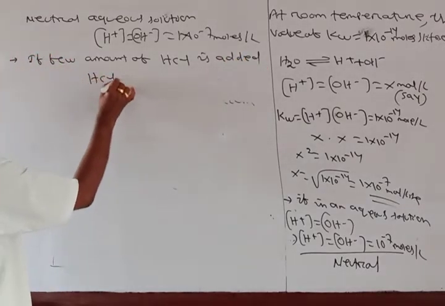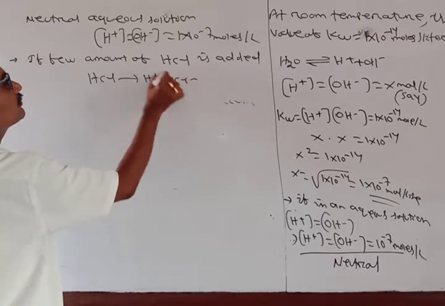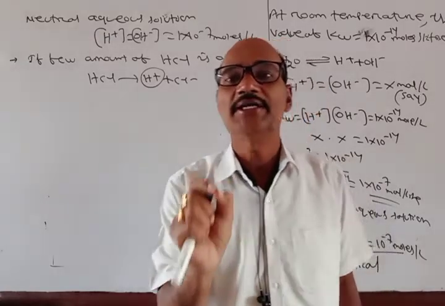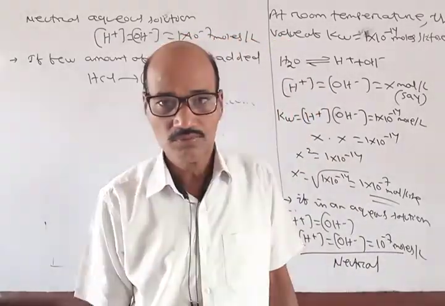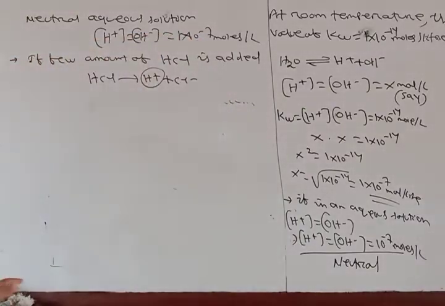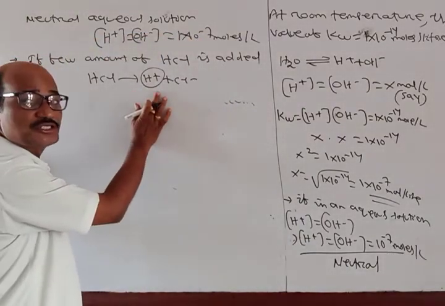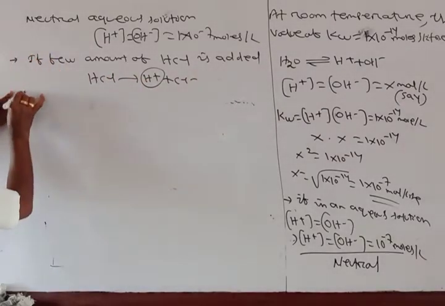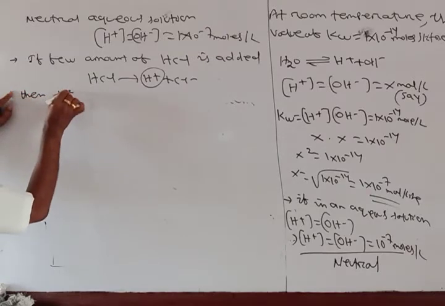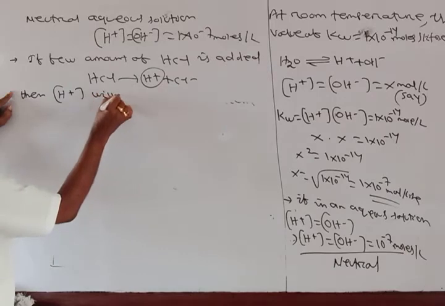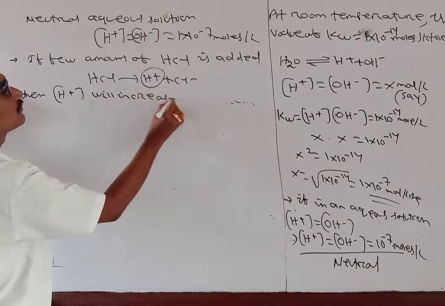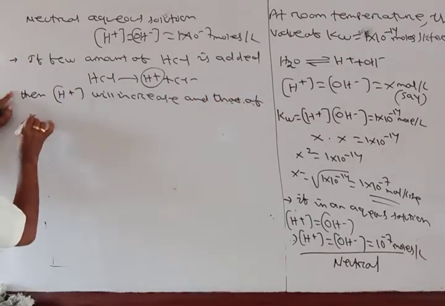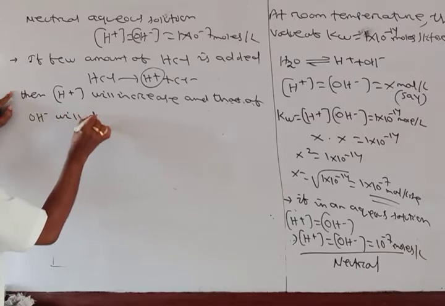HCl gives H plus and Cl minus. So I am adding the acid HCl means I am adding the H plus ion. Okay, so addition of HCl will increase the H plus ion concentration. Okay, so if few amount of HCl is added, then H plus ion concentration will increase, and that of OH minus ion will decrease.